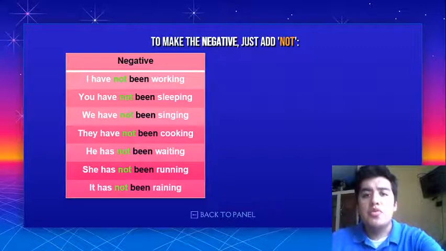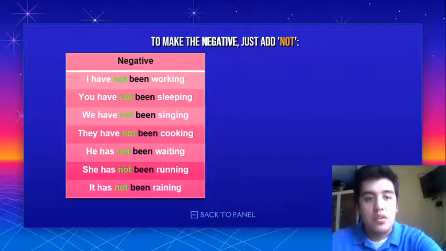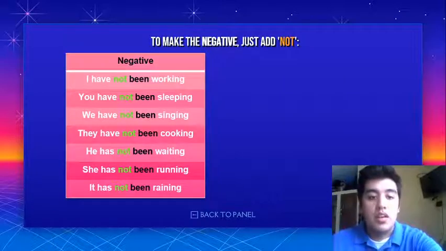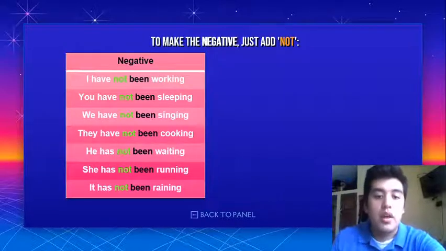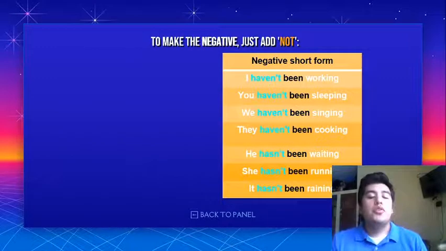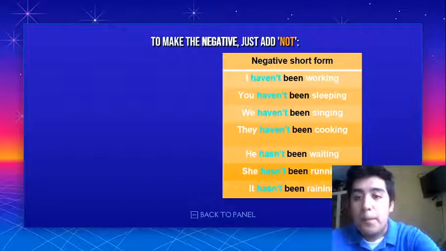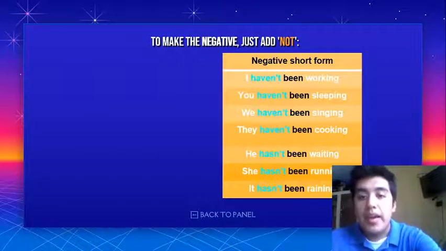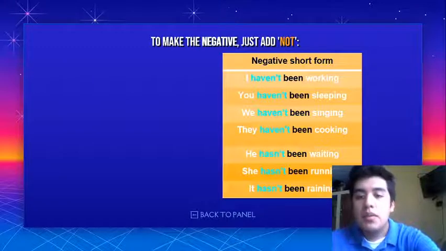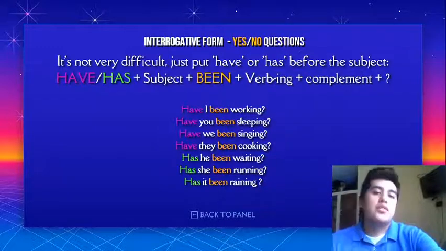Now, to make the negative, just add not. For example, I have not been working, you have not been sleeping, he has not been waiting, and so on. And the negative short form: I haven't been working, you haven't, we haven't, he hasn't been waiting, it hasn't been raining. See, it's not that different from the present perfect there.